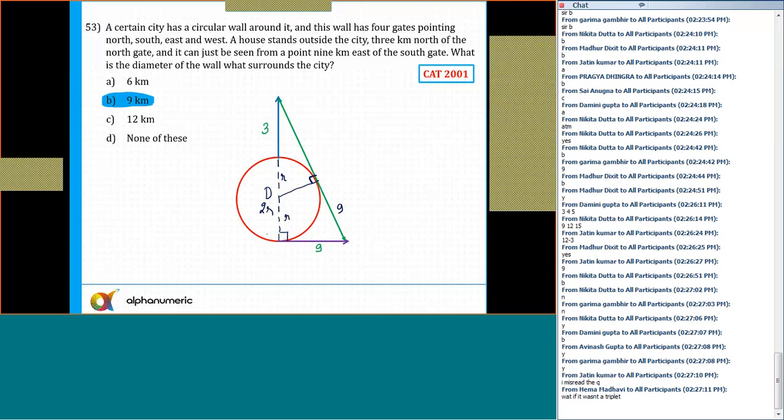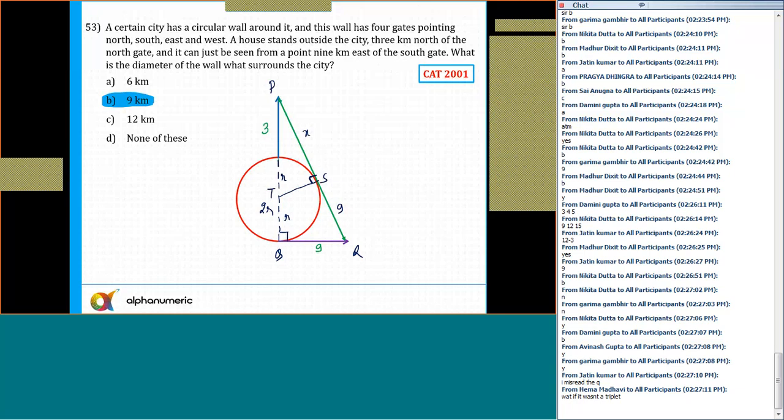And now there are two similar triangles. Yes or no? Let's say this is equal to x. And if I mark the points, this is point P, this is point Q, this is point R, this is point S, and this is T. Now, in the triangle, you can use the property of similar triangles also.